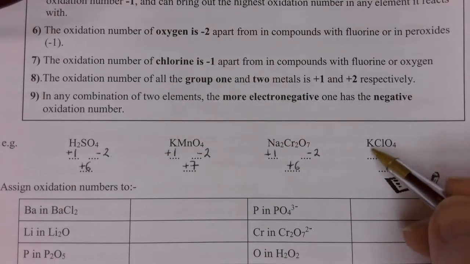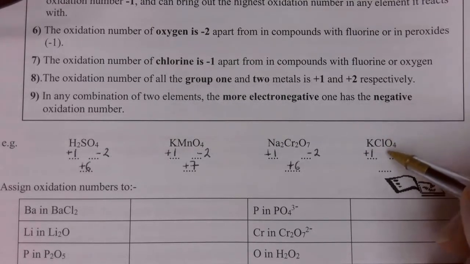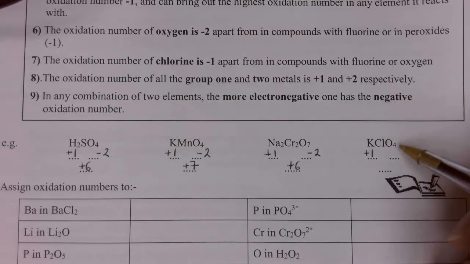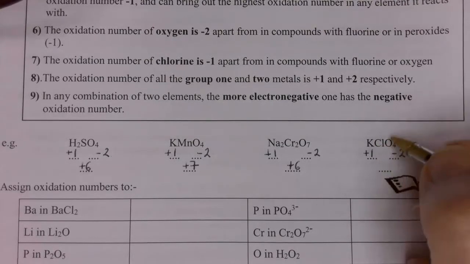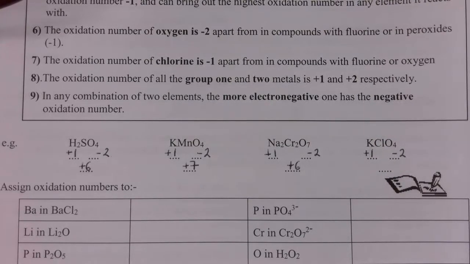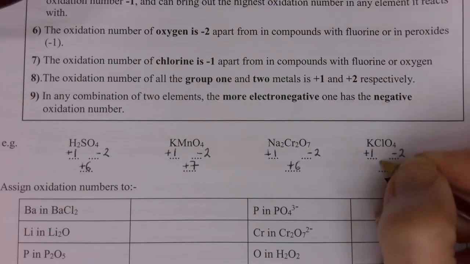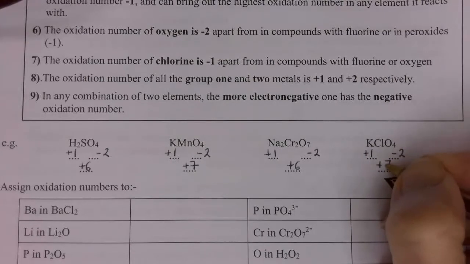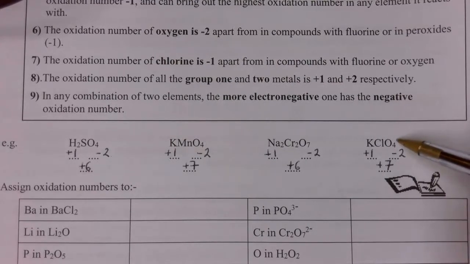Last example: potassium, again group 1, must be +1. Oxygen, on the other hand, is -2. It's not with fluorine and it's not a peroxide, so again it's -2. Chlorine is usually -1, apart from in compounds with oxygen, so we have to work out its oxidation state in this case. You've got 4 oxygens, each of -2, so that would be -8. Potassium is +1, so that leaves the chlorine as +7. So chlorine is in its highest oxidation state of +7 because it's combined with oxygen.